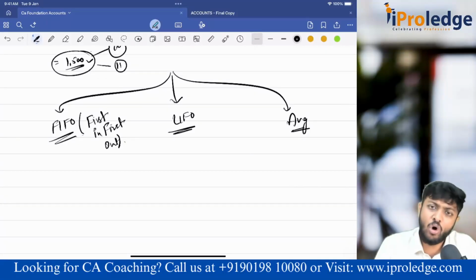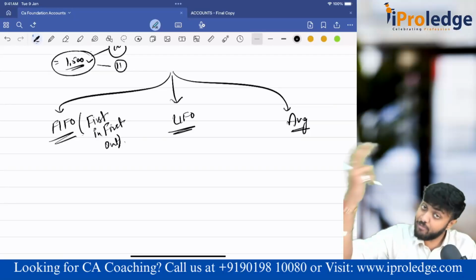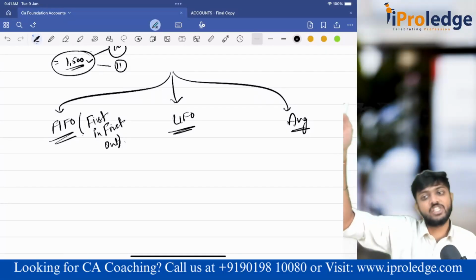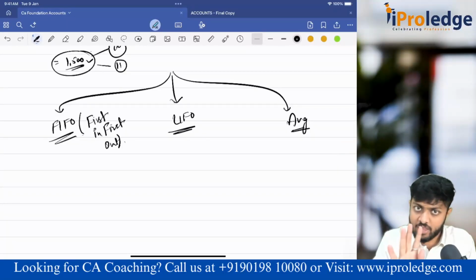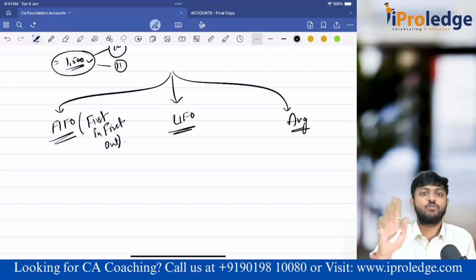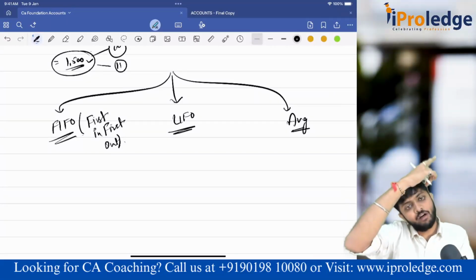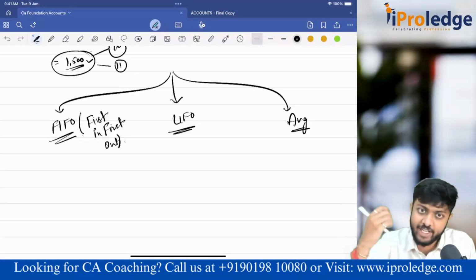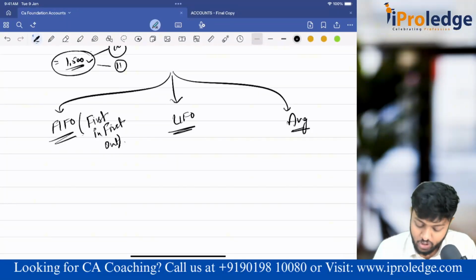When will goods generally go out? For sale. So what I am assuming here is that the goods which came first have left first. This is the assumption I am making. Is that what has really happened? I don't know. But the assumption I am making is FIFO. The goods which have come first would have left first technically, so I am taking that assumption.